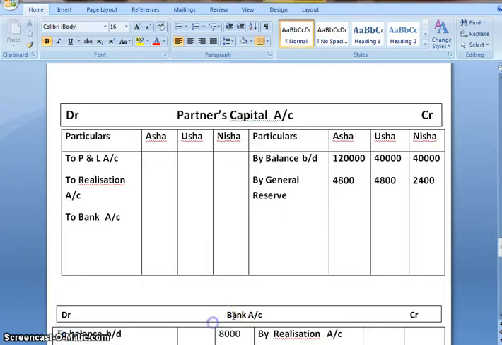So we'll give their effect: Asha, Usha and Nisha.